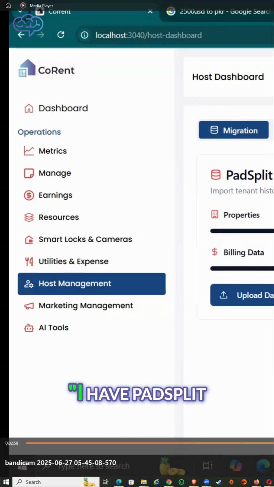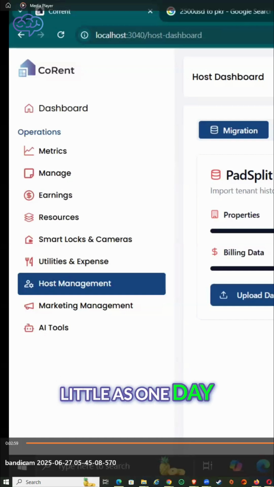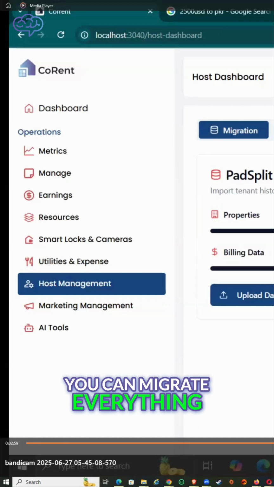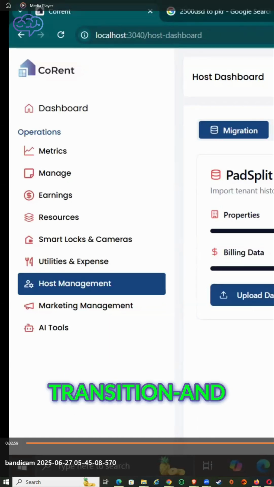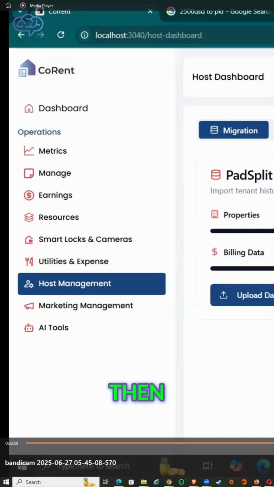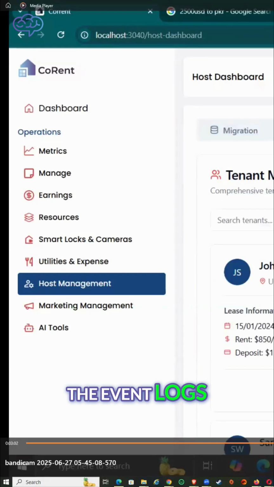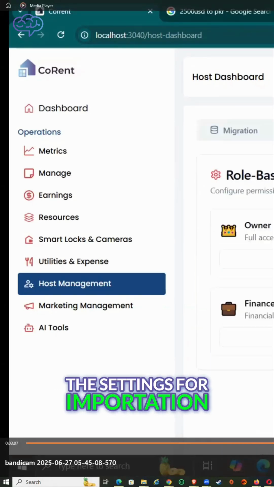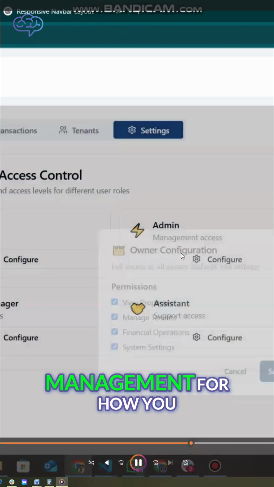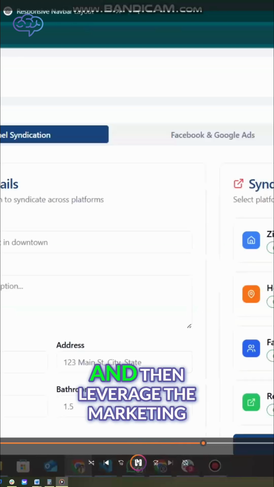That means no more, I have PadSplit, I have CoRent, I have to move everything one by one. That means in as little as 1 day, you can migrate everything from PadSplit directly into CoRent with a seamless transition. And then from that transition, you can actually see the event logs, the imported tenants, the settings for importation, the access and role management for how you want to configure your team to be able to access,